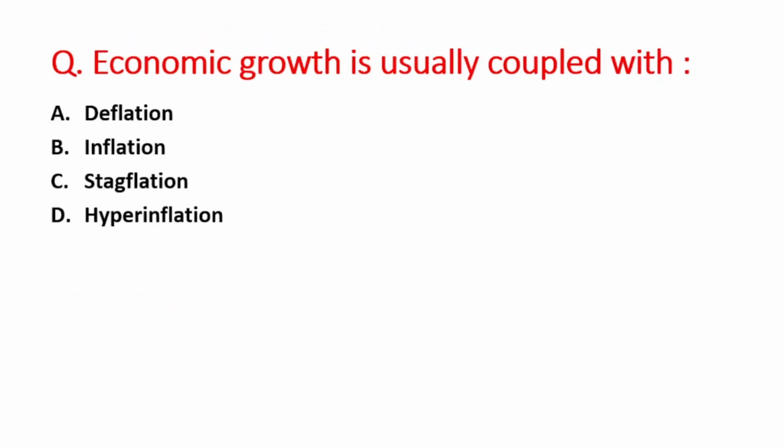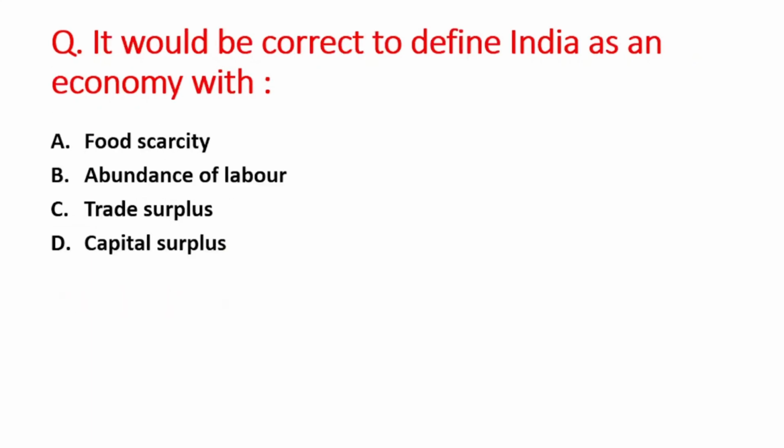Next question is economic growth is usually coupled with A option is deflation, B option is inflation, C option is stagflation, and D option is hyperinflation. So right answer is option B, that is inflation. Next question is it would be correct to define India as an economy with A option is food scarcity, B is abundance of labor, C option is trade surplus, and D option is capital surplus. So right answer is option B, that is abundance of labor.